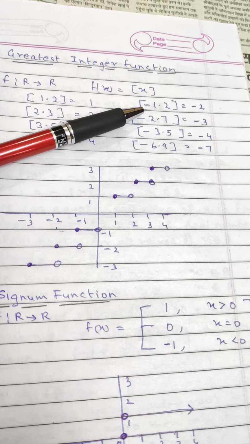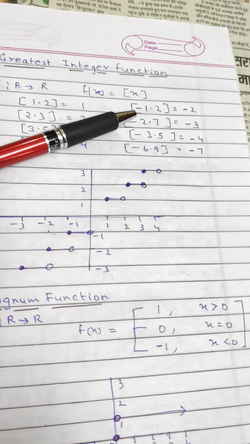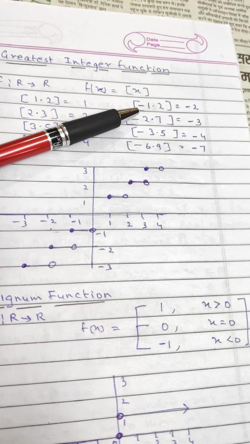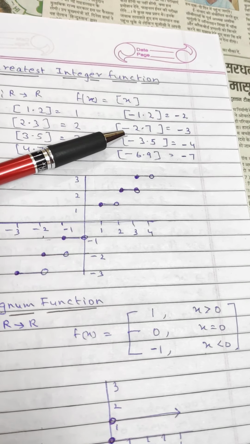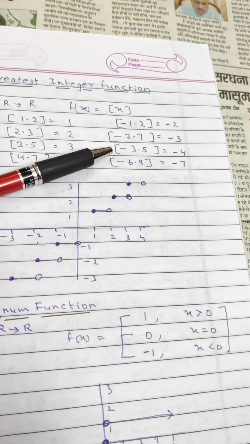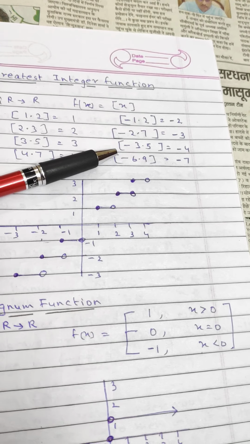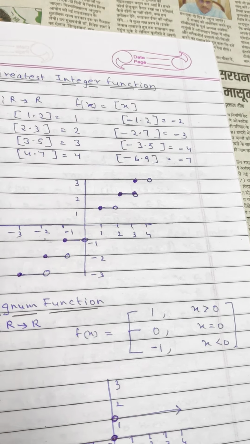But in case of negative numbers, for minus 1.2, the integer less than minus 1.2 is minus 2. For minus 2.7, the integer less than minus 2.7 is minus 3. Minus 3.5, minus 4. Minus 6.9, minus 7.